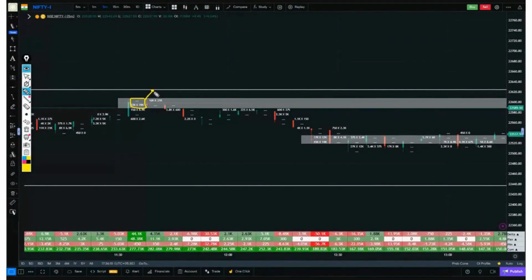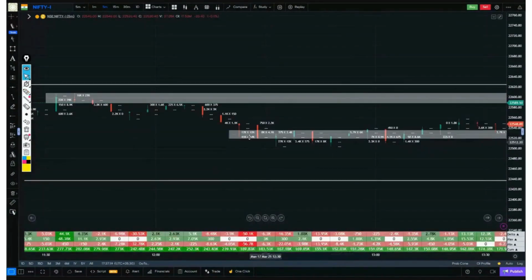A pullback happened, one down, one selling happened. Now the very next candle broke that selling zone. So this selling zone here means that somewhere this selling zone was absorbed here. So now it can't work as much resistance because this selling was absorbed here. Again it came on the pullback, and while taking rejection here, this was the closing.